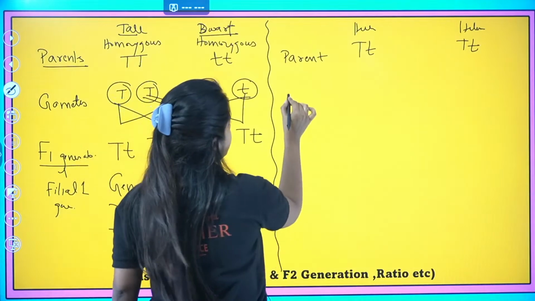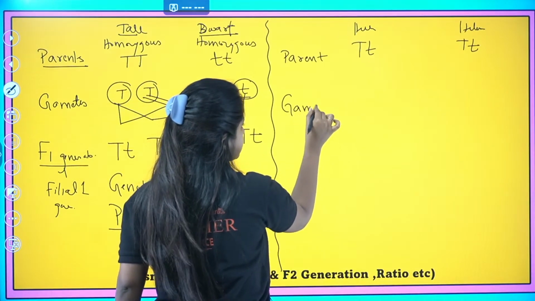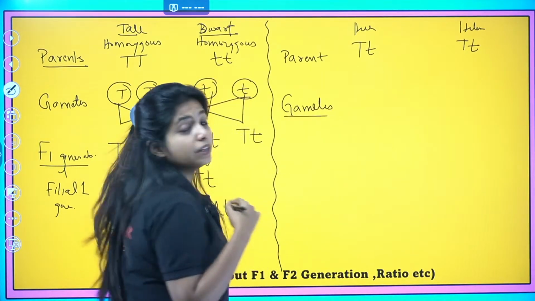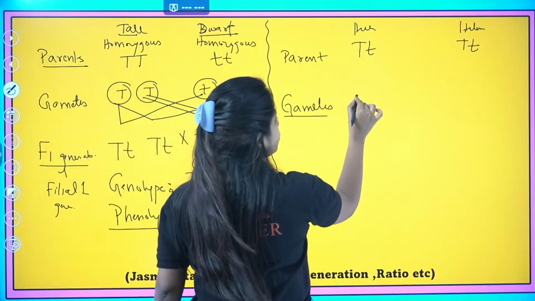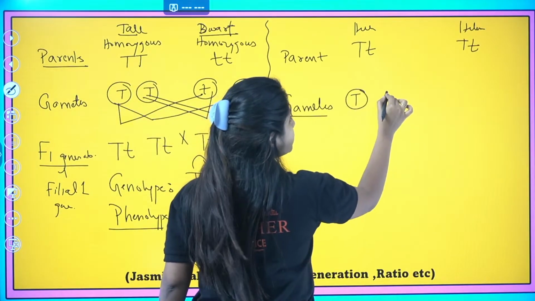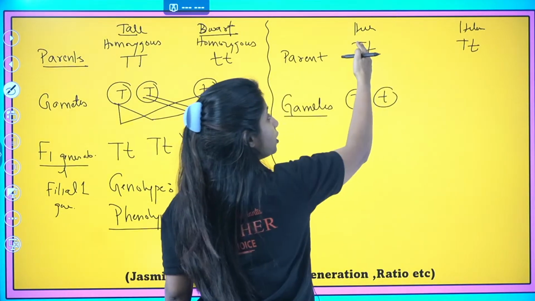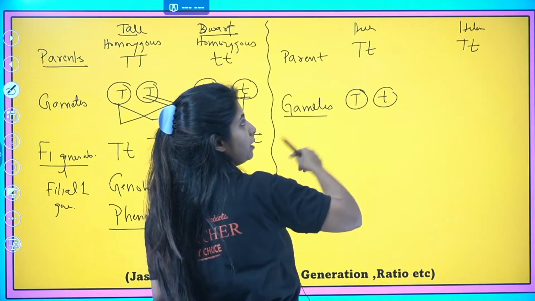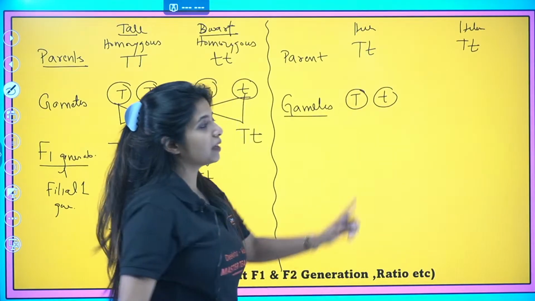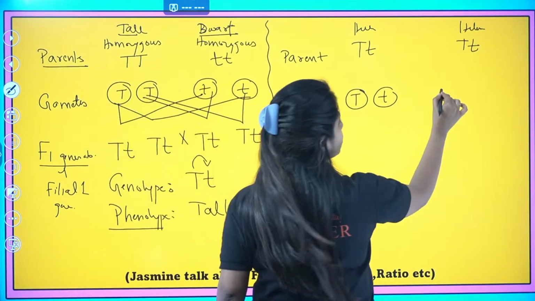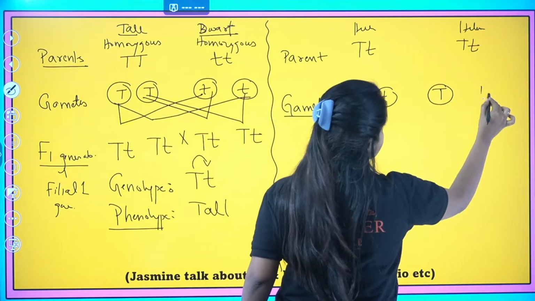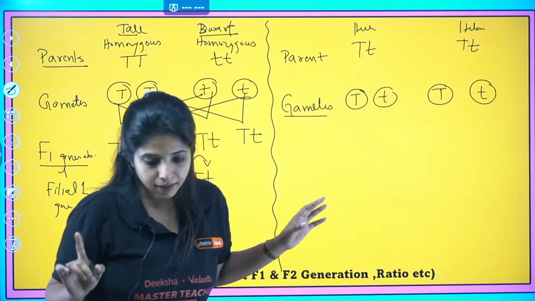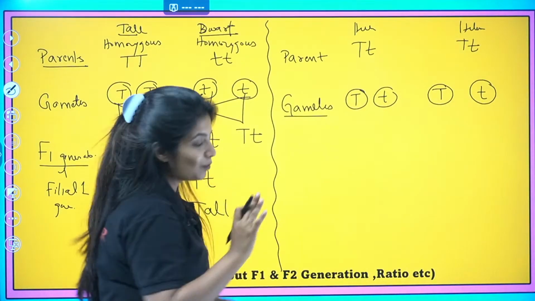Now let's talk about the gametes. The gametes over here are going to be different. Few gametes are going to have capital T, few gametes are going to have small t. That means few gametes are going to have the chromosome carrying capital T, and few gametes the chromosome carrying small t. Similarly, over here also you get capital T and small t. Agreed? Yes, Priya also said heterozygous, perfect.